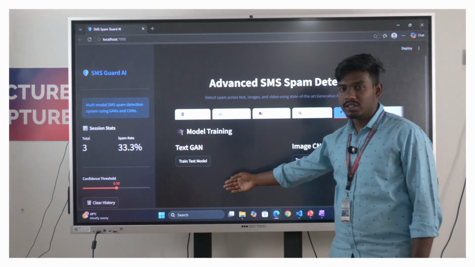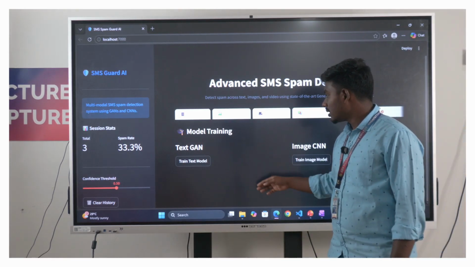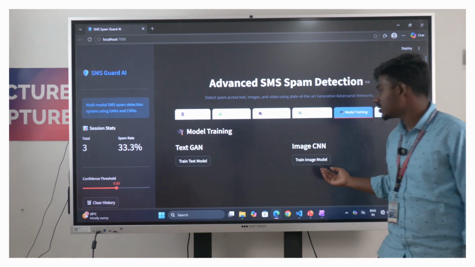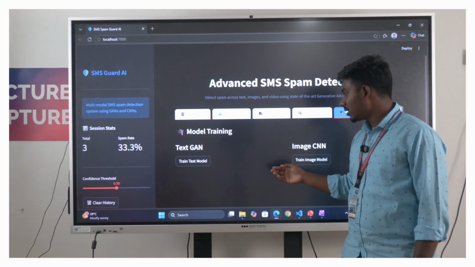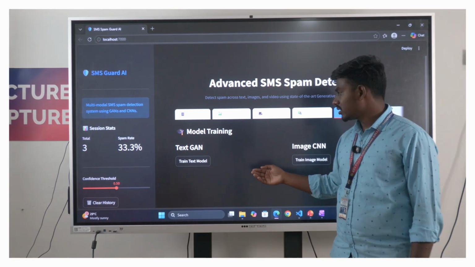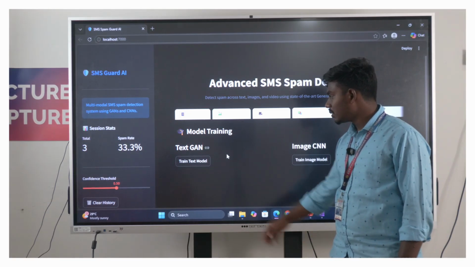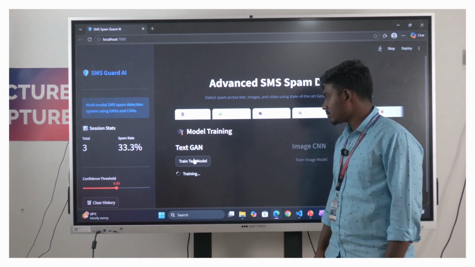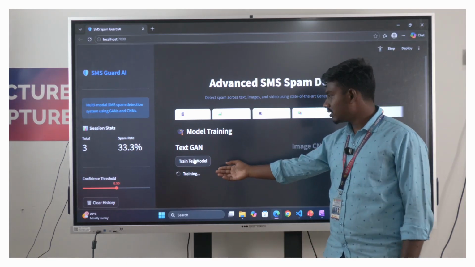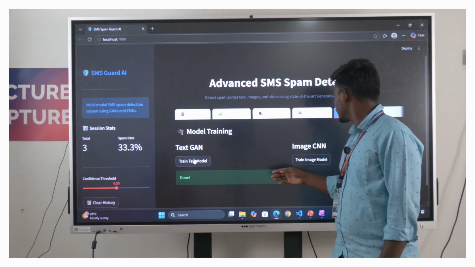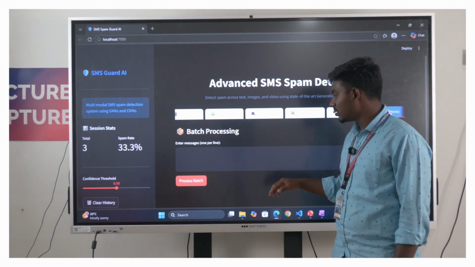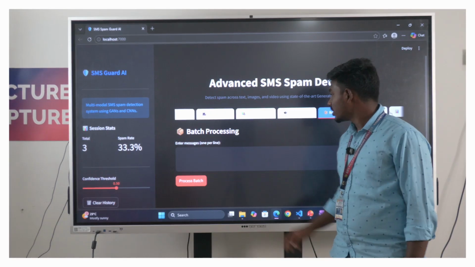This is our model training, to train the model as a GAN-based model or a CNN-based image model to identify spam and legitimate messages. We can train the text model. We also give the dataset to the model. In batch processing, we can input the data and also process the messages.